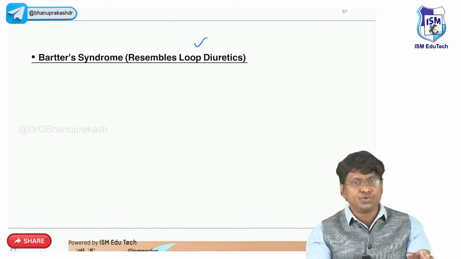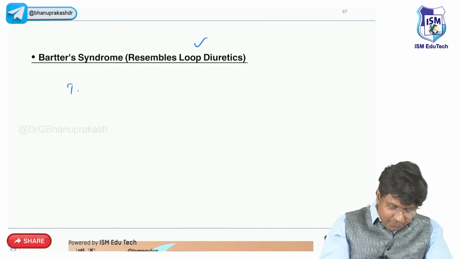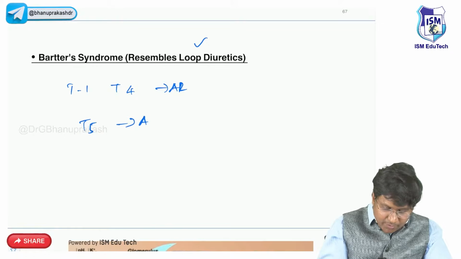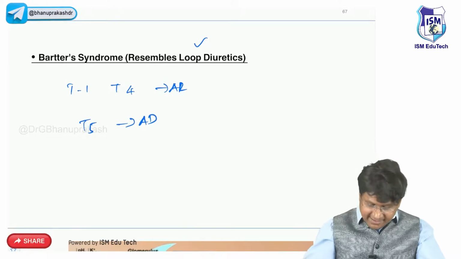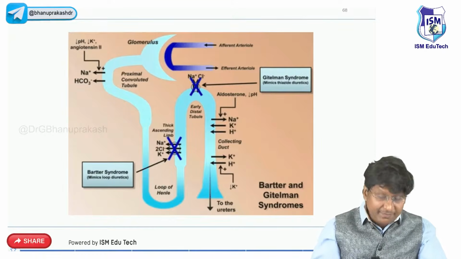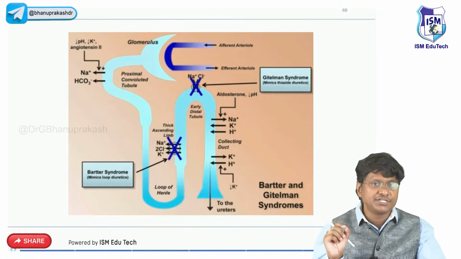See, Bartter syndrome, we have type 1 to type 5. So type 1 to type 4 is autosomal recessive type of inheritance. Type 5 is autosomal dominant type of inheritance. And this Bartter's resembles what? Loop diuretics. That means in Bartter's, there will be a defect in the sodium potassium 2 chloride channel.